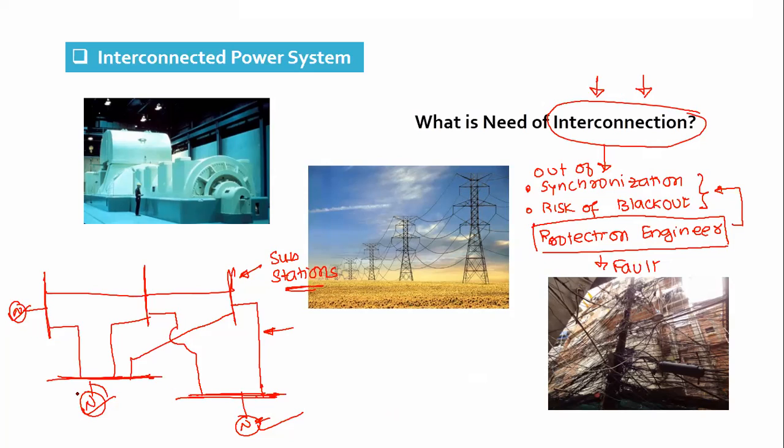The same scheme cannot be used for a generator, transmission line, bus bar, transformer or motor. So it is a very challenging task to design a protective system for an interconnected power system. Yes, Memdan, you are correct.